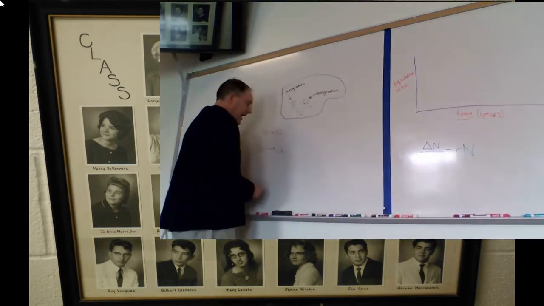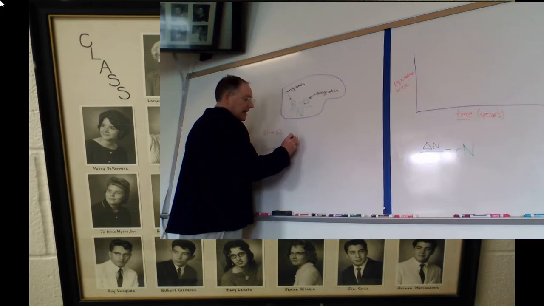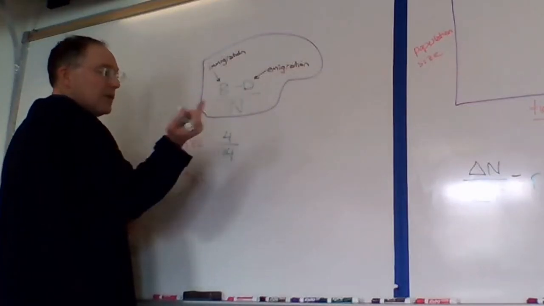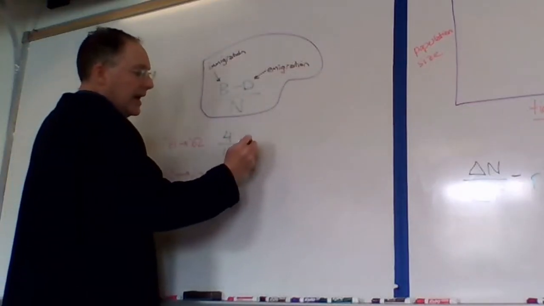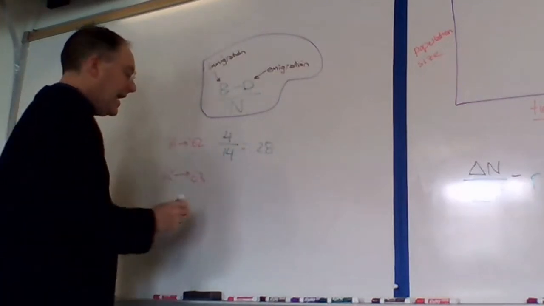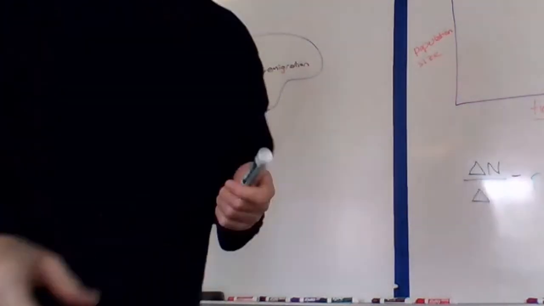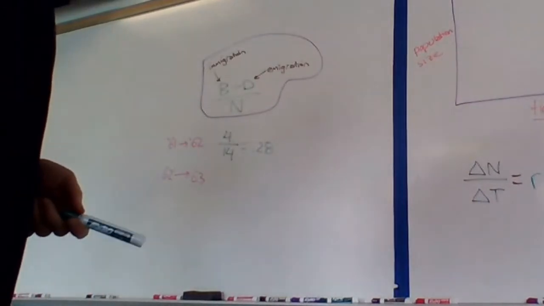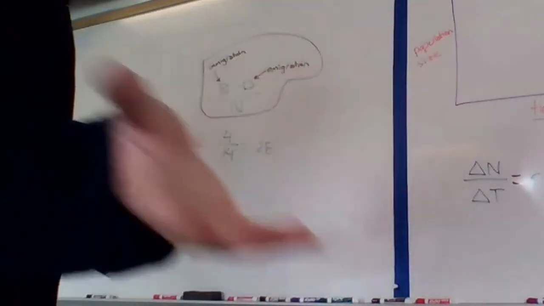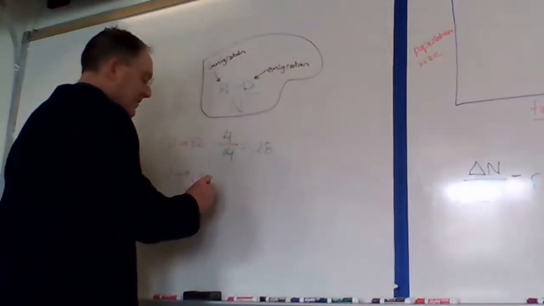So we had 14 kids, and then we added 4 more. We have 4 more immigrate than emigrate, I guess, over that year. And if you do this, I think it comes out to something like 0.28. I have a calculator over there. Let's look at what happens between 1962 and 1963. I guess you're going to just have to trust me on this.